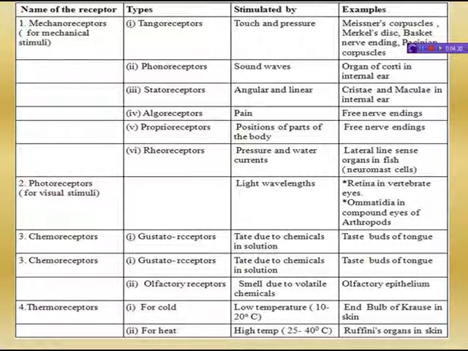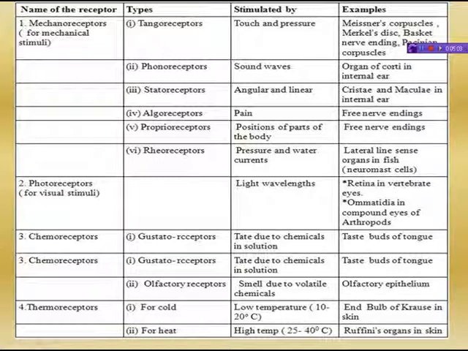These include cristae and maculae. Next is algoreceptors. These are pain receptors like free nerve endings. Next, proprioceptors. These are sensitive to internal stimuli, like Golgi and Mazzoni organs, Pacinian corpuscles, or free nerve endings.